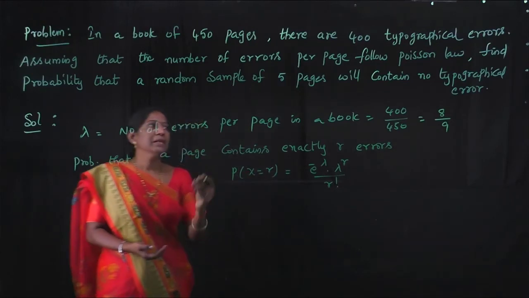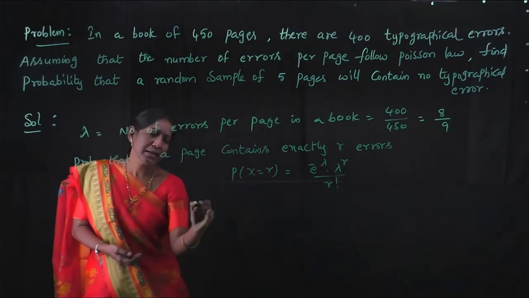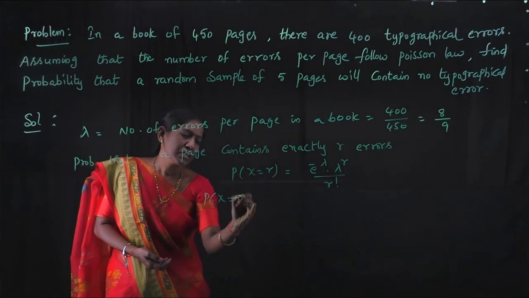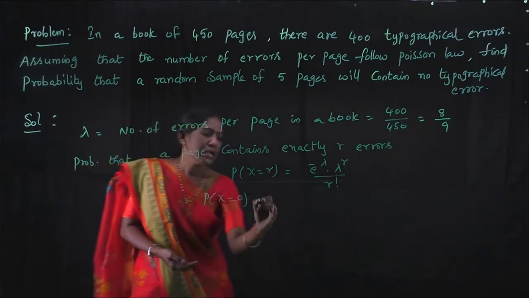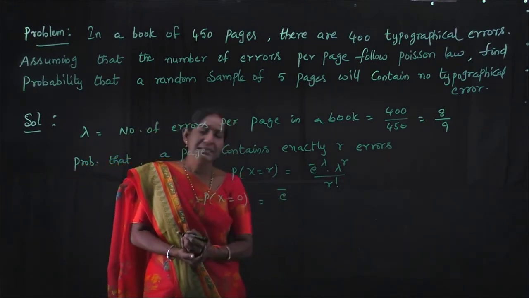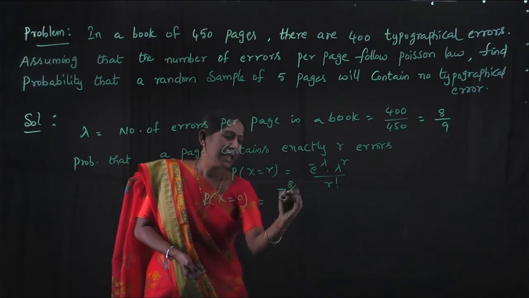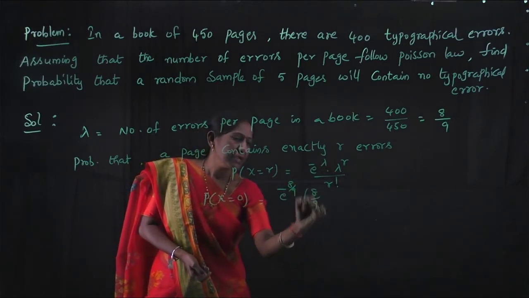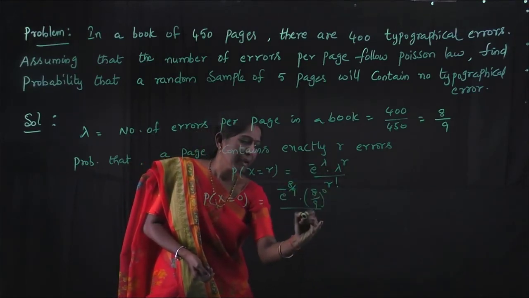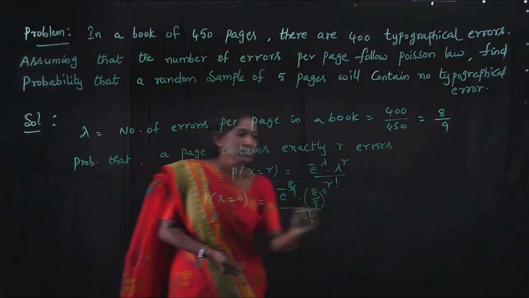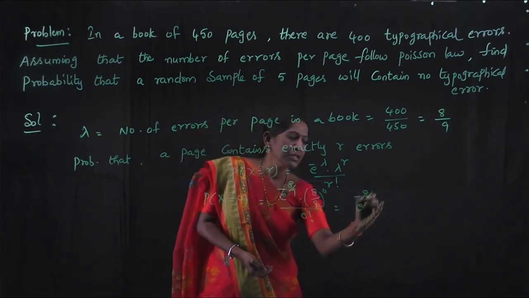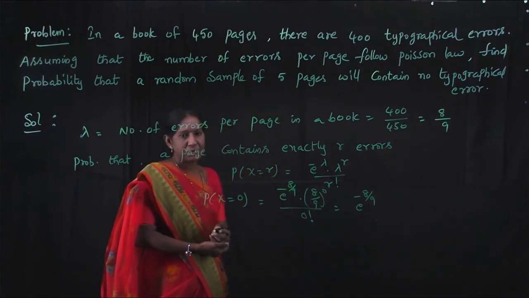Here a page containing no error is P of x equal to 0. That is e to the power minus lambda, where lambda is 8 by 9, into 8 by 9 to the power 0 by 0 factorial. So this is equal to e to the power minus 8 by 9.